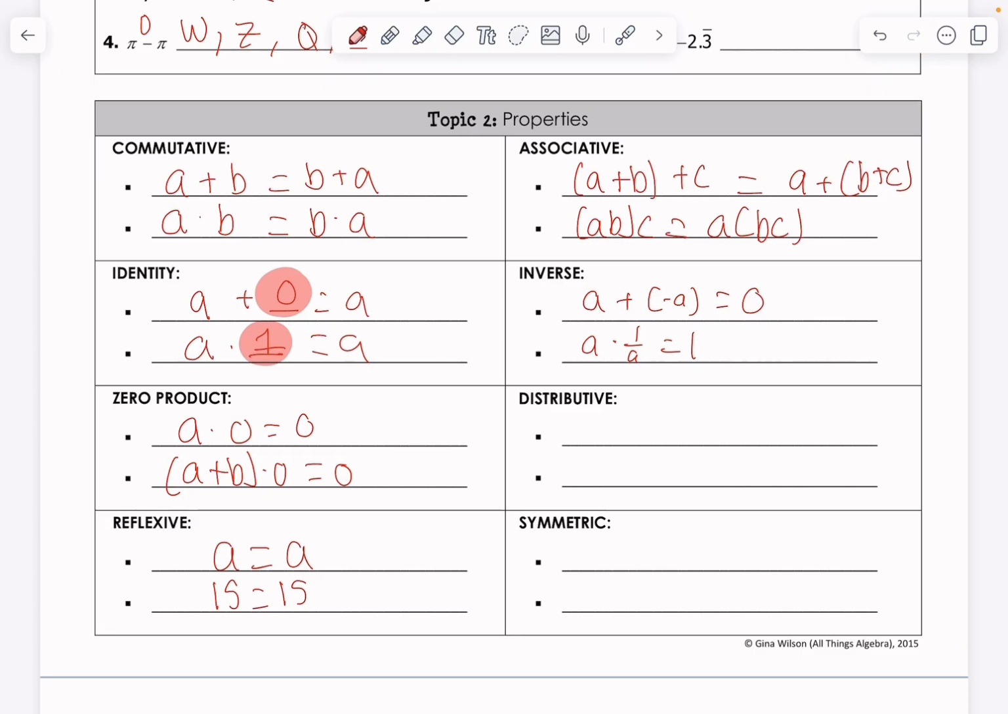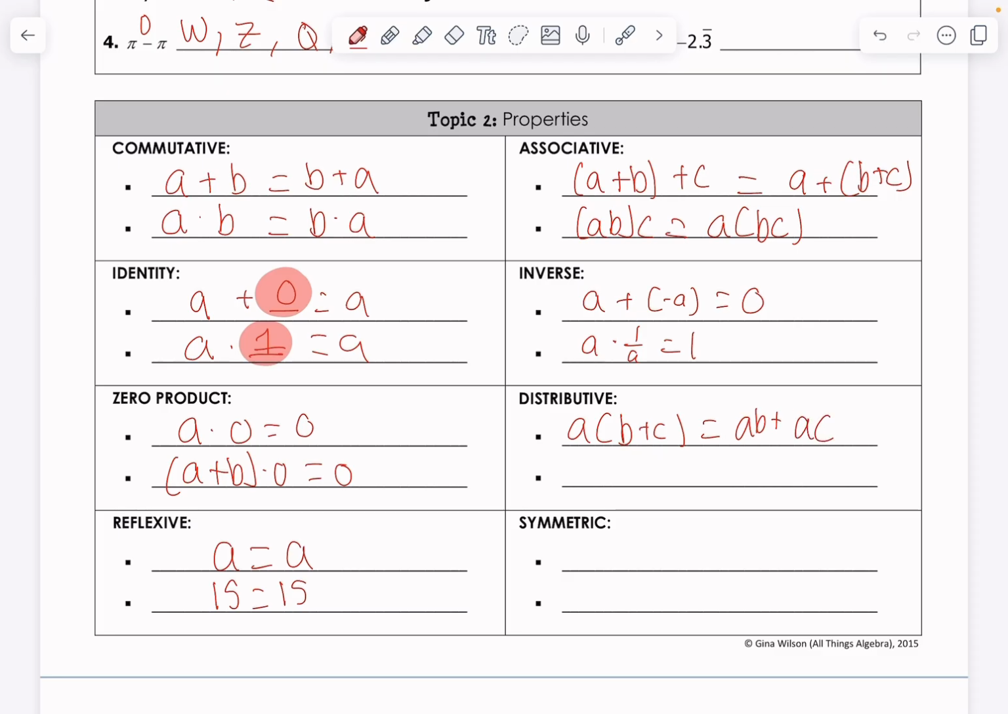Next up, this property y'all are very familiar with. This is the distributive property, and this is if we have some number A being multiplied to the sum of B and C, some number being multiplied to two other numbers, we can use the distributive property, which we're all pretty familiar with, to actually take that A and multiply it by each element inside the parentheses. So this is going to be AB plus AC.